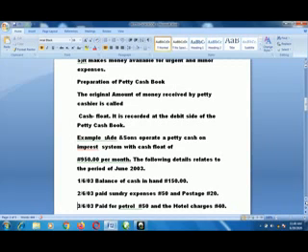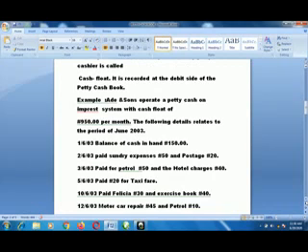Example: Ade and Sons operate a petty cash book on imprest system with a cash float of 950,000 naira per month. That is the amount he is using to operate his petty cash book per month. The following detail relates to the period of June 2003. Question 1. 1/6/2003. Balance of cash in hand is 150 naira.